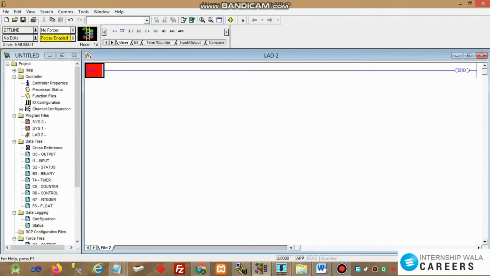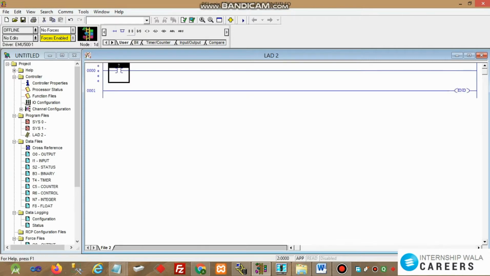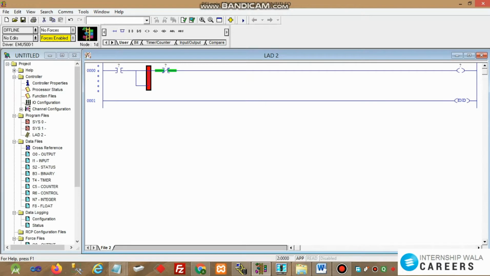Hello friends, in this program we'll learn motor start stop logic. In this program we have two inputs, a start and a stop, and one output, motor. A start is the examine if open switch and a stop is examine if closed switch. And we have also output as motor, which is output energize.